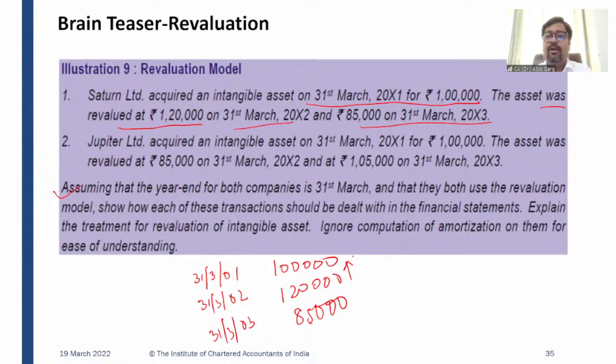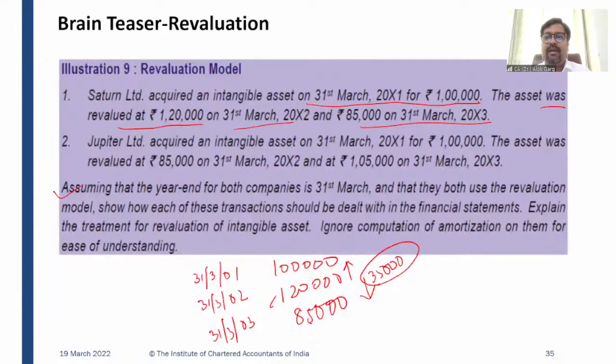And what is the value? 120 minus 100, which is 20,000. Again on 31st March 2003, the value has declined to 85,000. So how much is the decline? 120 minus 85, 35,000 is the decline. And what amount do we have in the revaluation surplus? We have 20,000 in the revaluation surplus.